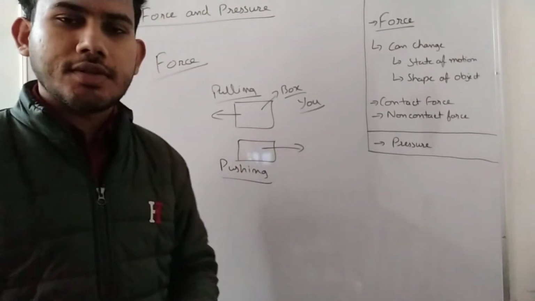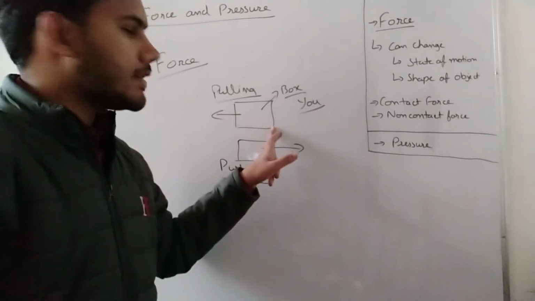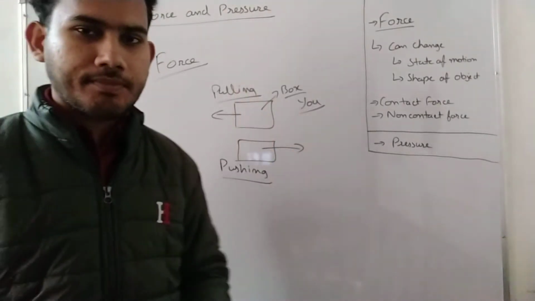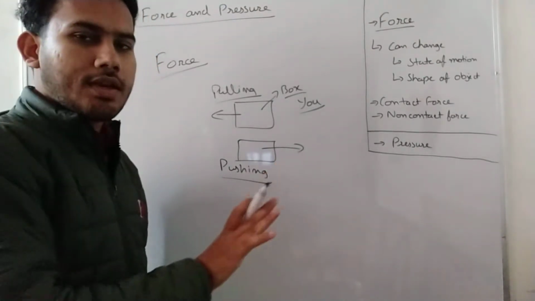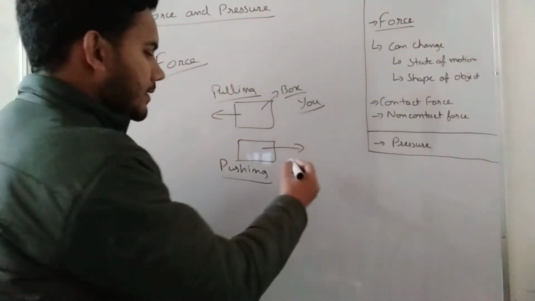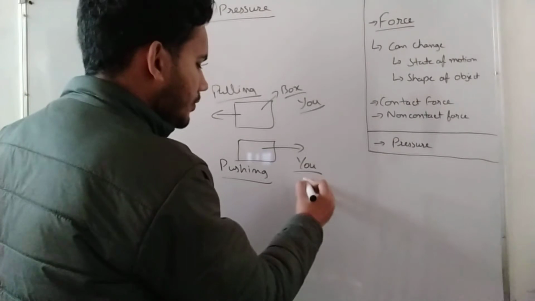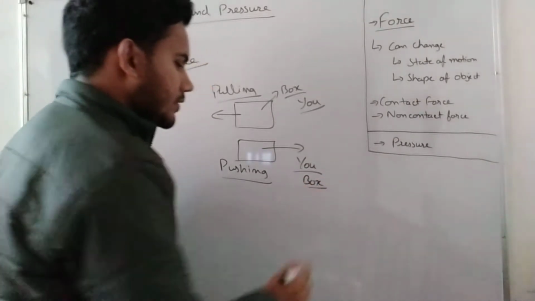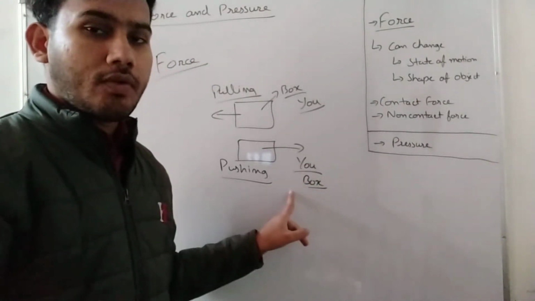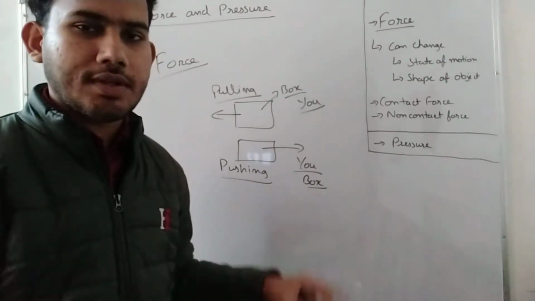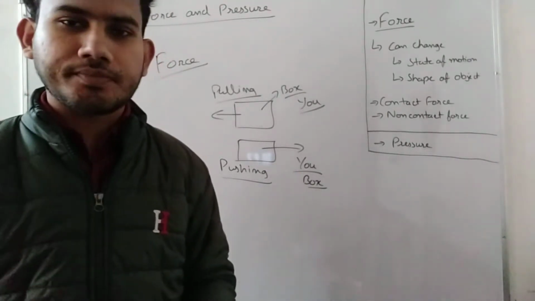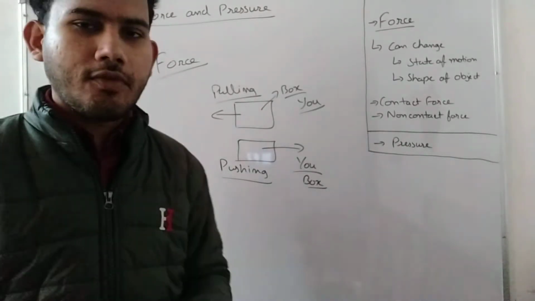So this will be known as the force applied. Here also you are pushing the box, and because you are pushing it, there is an interaction between the two: you and the box. So that is called force.